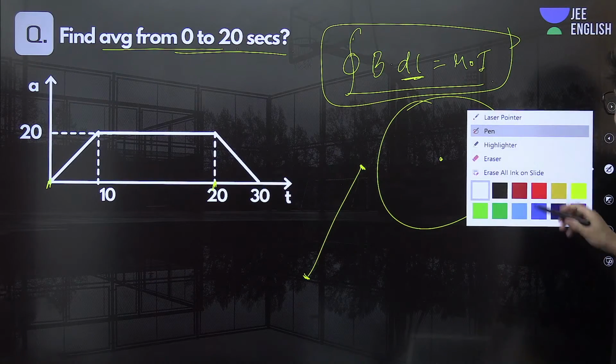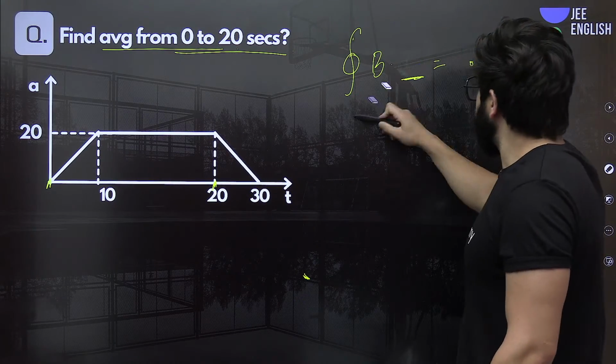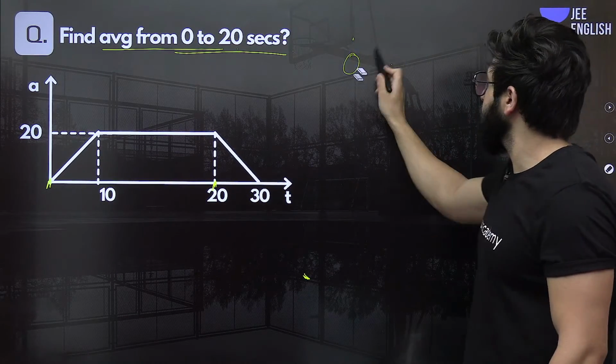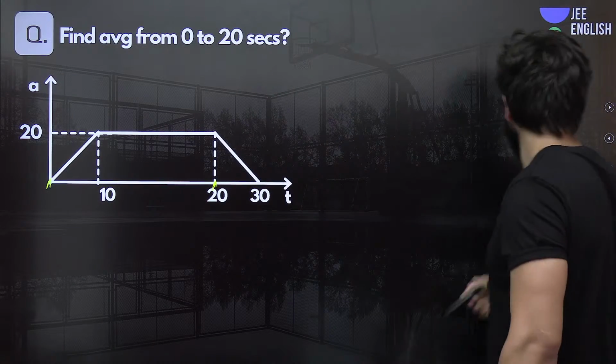Now let's move on to our topic. Come on, let's move on to the topic right now.